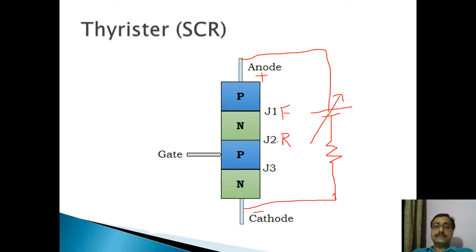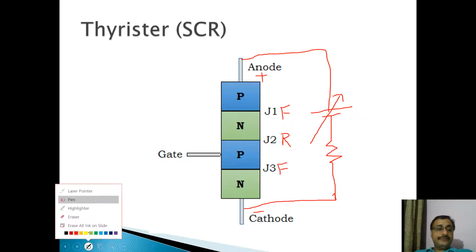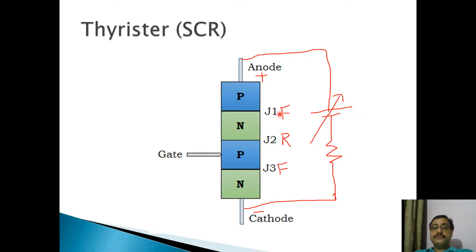Similarly, the negative terminal is connected to this layer of n-type semiconductor and positive is coming to this layer of p-type semiconductor. So J3 is again forward biased. J1 and J3 are forward biased, but junction J2 is reverse biased.